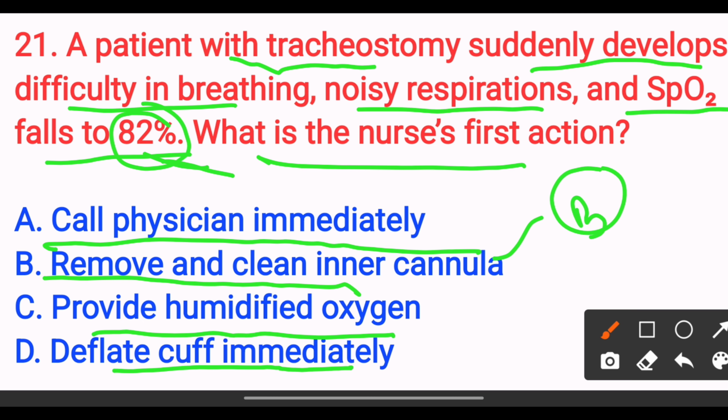Fruity odor, acidosis and Kussmaul respiration are classical for diabetic ketoacidosis. So the answer is option C.